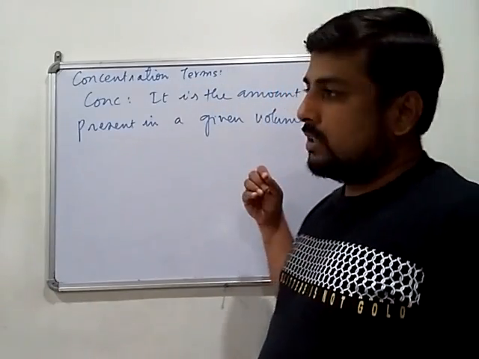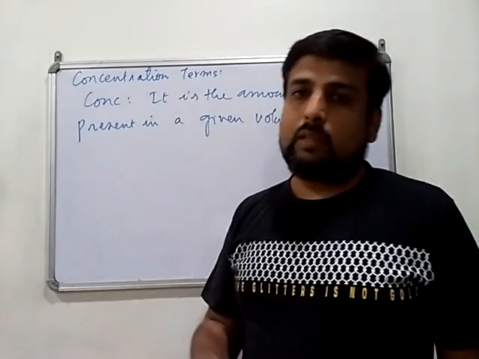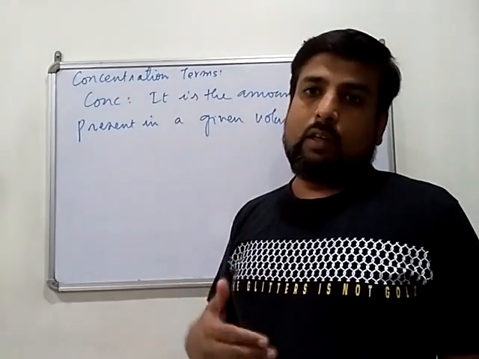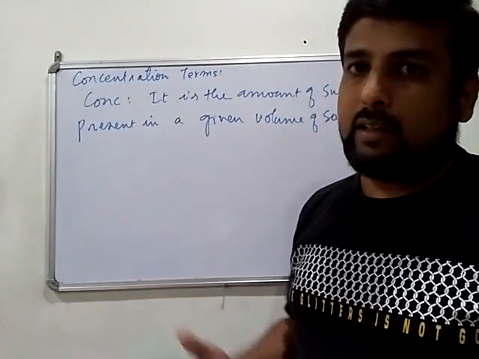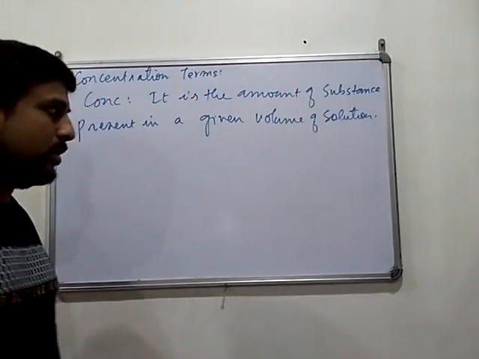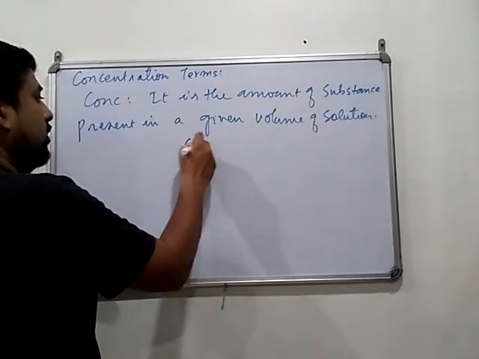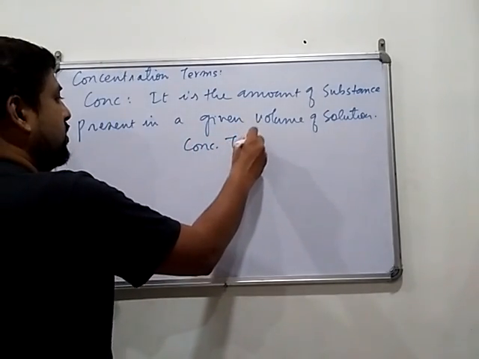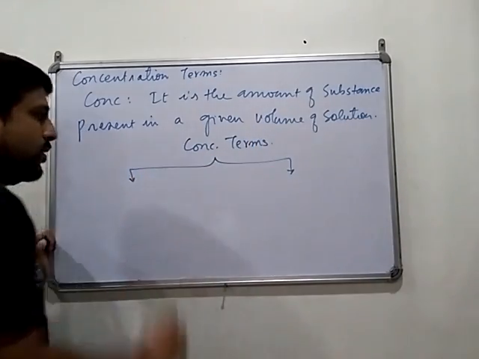Now in this particular case, the amount of substance may be in number of moles, it may be weight, or it may be number of equivalents, and there are many terms which can be used as amount of substance. Now concentration terms can be classified mainly into two types.